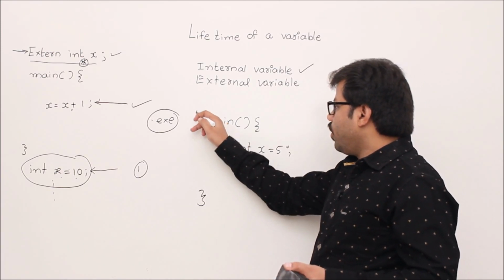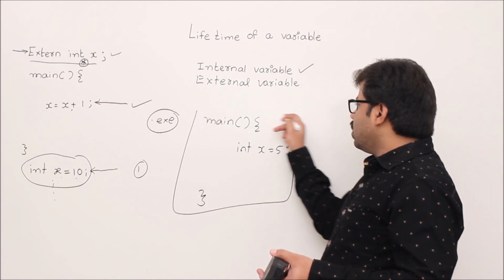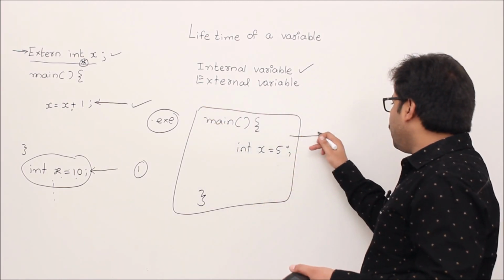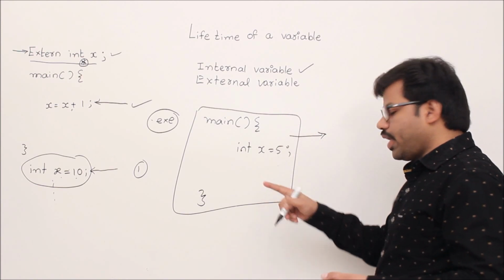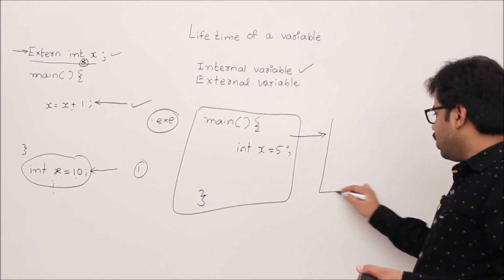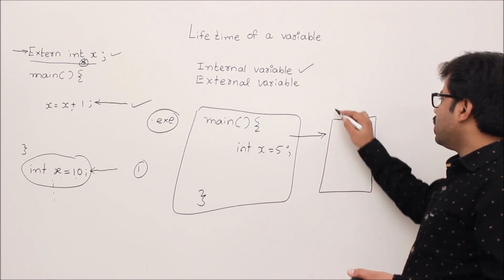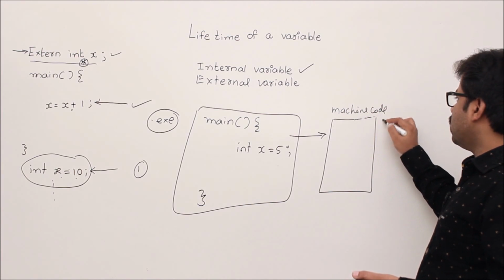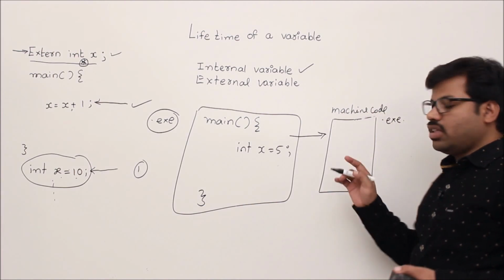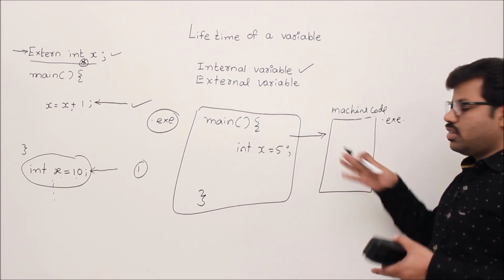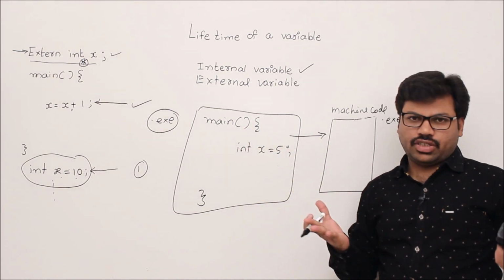So now when you write a program like this, no one can understand it except you. Then first of all, it will be compiled. If there are no compile time errors, then this program will be converted to a machine set of instructions. That is called machine code, also known as exe file.